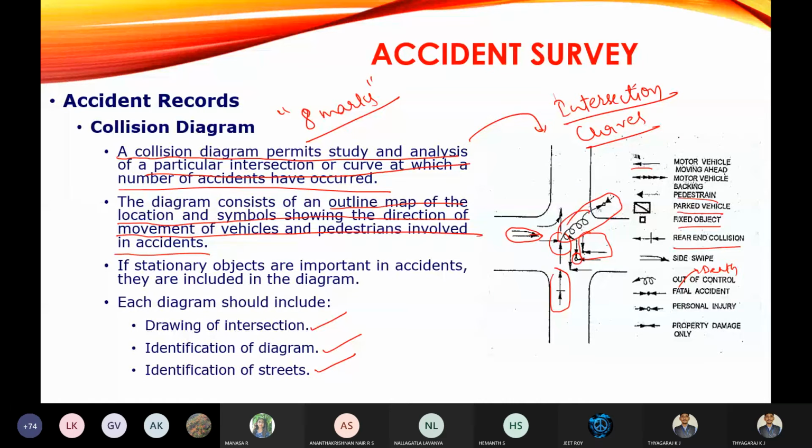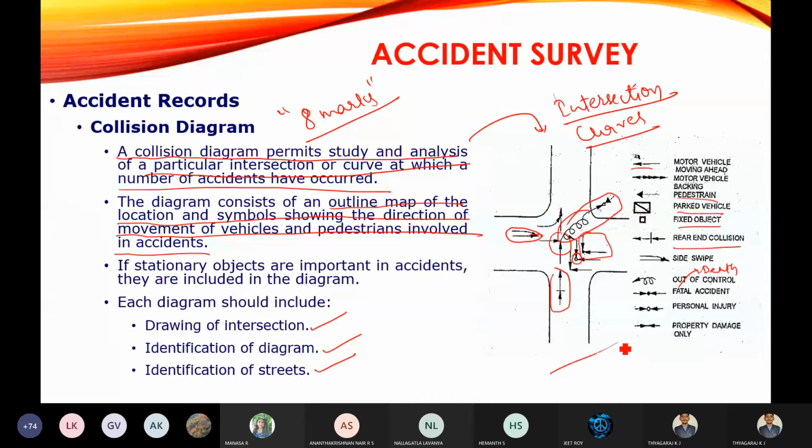This collision diagram shows the imaginary path of vehicle tracing. Imaginary path of vehicular tracing can be done, and we can analyze the various types of accidents, property damage if there is any, personal injuries, and fatalities. We can easily determine these by using a collision diagram. And if stationary objects are important in the accident, we can show those stationary objects in the diagram also. Is it clear? Collision diagram.